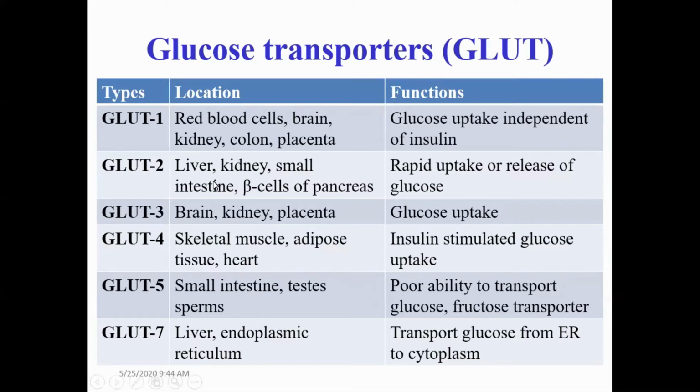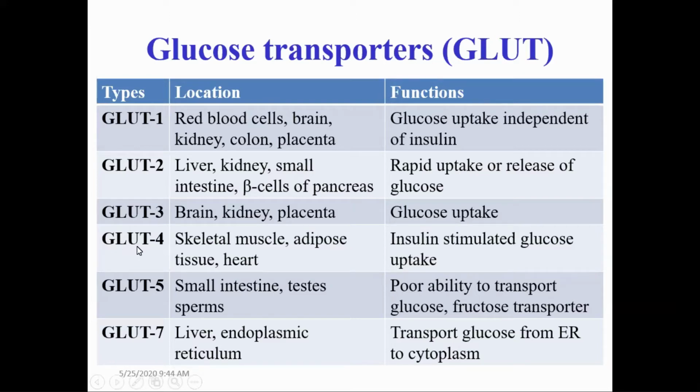And when the person is in a fasting state, what happens? This transporter will be closed, so the liver, kidney, and small intestine cannot take up glucose, or they cannot supply the glucose. Next, GLUT3, another glucose transporter. It is generally present in brain, kidney, and placenta, and it works in glucose uptake.